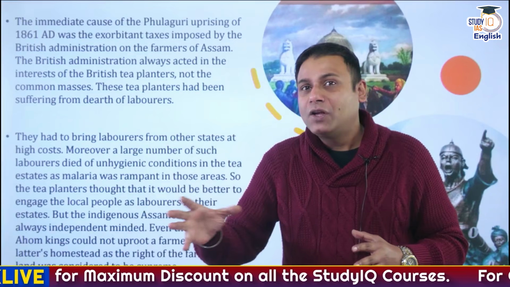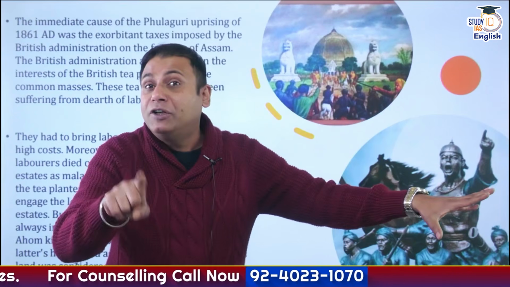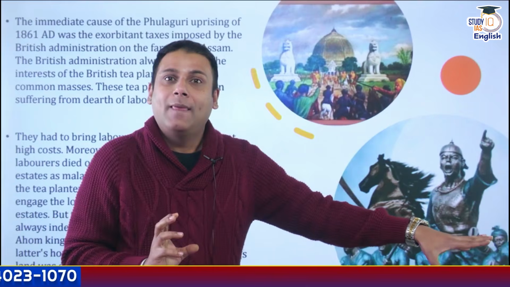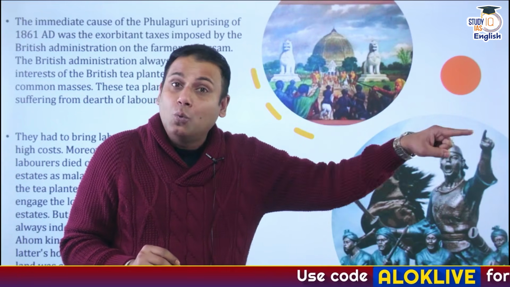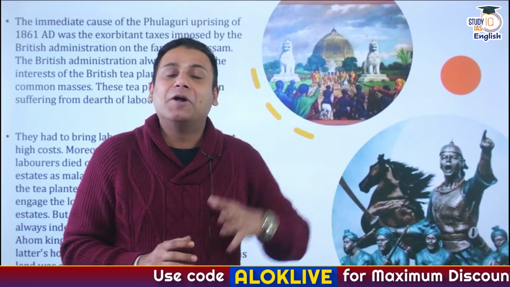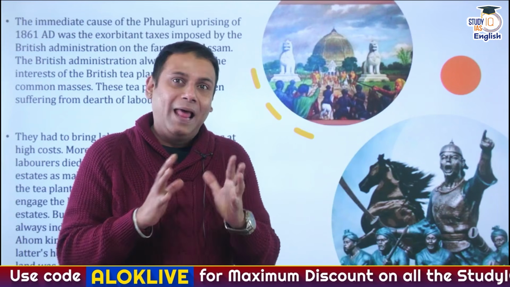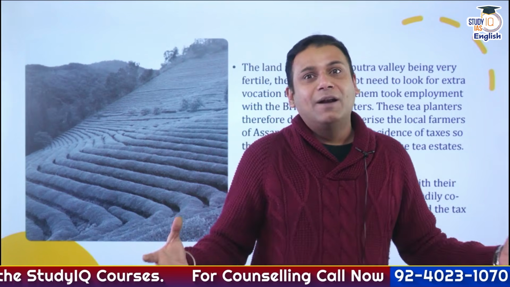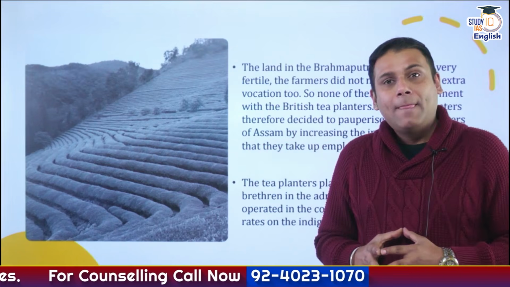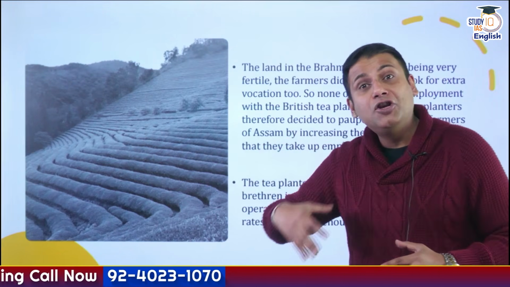And that way was imposing heavy taxes on the peasants. When we impose heavy taxes, the peasants won't be able to pay these taxes, and Britishers would seize their land. And in such a situation, we will force them to work on our plantation field as laborers. So this was the plan of the British planters, and they proposed this plan in front of the British government or the British administration. The British administration liked the plan.